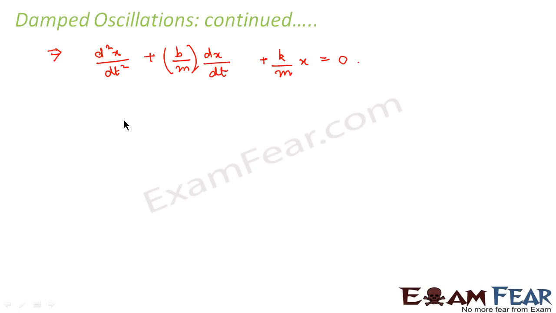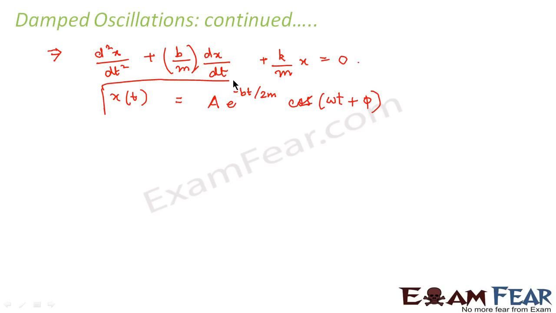Now you would have studied in your mathematics classes how to solve differential equations. So I am not going into that method of how we solve differential equations. On solving this equation, we can find that x(t) comes out to be A e to the power minus bt by 2m cos(omega t plus phi). So this is the equation which represents the motion of a damped oscillation.